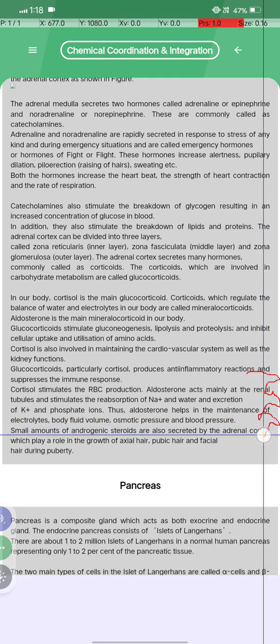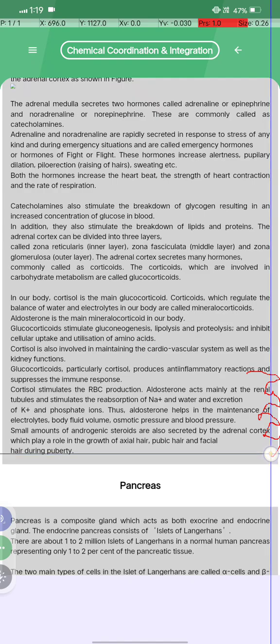A small amount of androgenic steroids are also secreted by the adrenal cortex, which plays a role in the growth of axillary hair, pubic hair and facial hair during puberty.